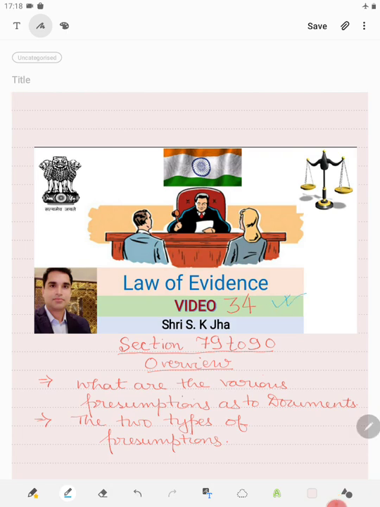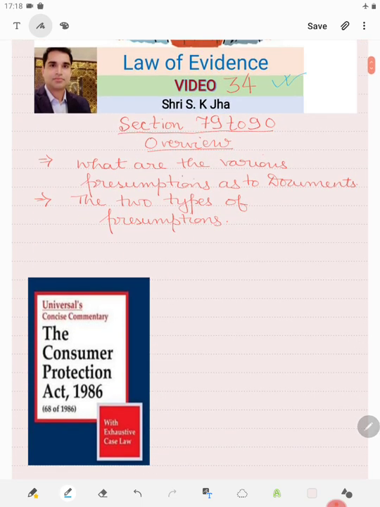This is our 34th session and the last one relating to Chapter 5. A brief overview of what we are going to study: we will see the various presumptions as to documents, the presumptions regarding certain documents, and the two types of presumptions, one compulsory and the other discretionary. That is what we say: shall presume and may presume, which we have already seen in our previous